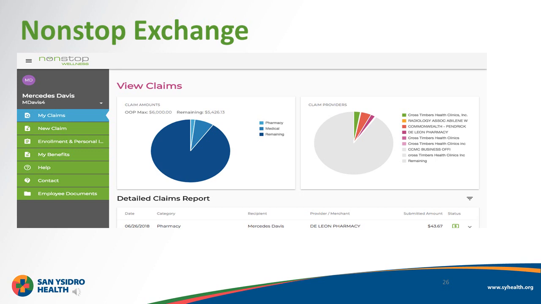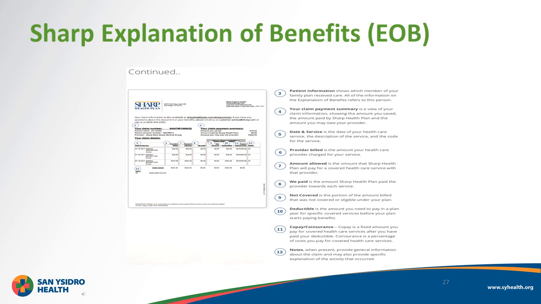Once you're enrolled with Nonstop Wellness, NSE can be accessed at members.nonstopwellness.com. Please refer to your benefits guide for details on how to log in. Alternatively, you can contact Human Resources or Nonstop Wellness for support in logging on. In order to submit a claim manually or respond to a substantiation request, you will need a copy of your Sharp Explanation of Benefits, or the EOB. It's easy to find your EOB once you've registered in the Sharp member portal.